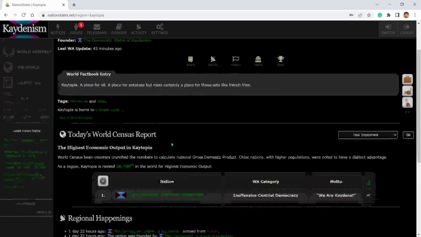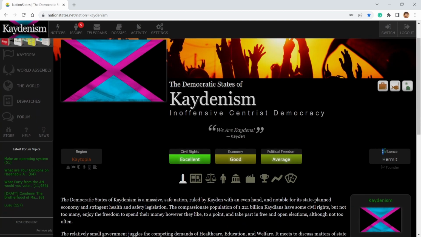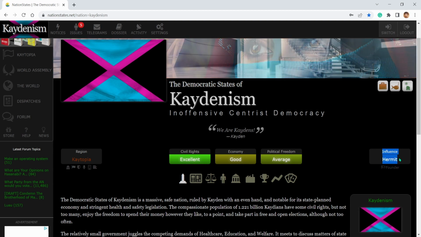But this is the region, Kaytopia. If we click on it, we can see there's not much going on with it, just because it's lonely. It's just me. But on the right, you can see the influence. The influence is based off of your influence on the region, like how your nation affects it. Mine does it as a hermit, but that will change as soon as more people join. I might have a bigger influence on it, or a smaller one. It just depends who joins.